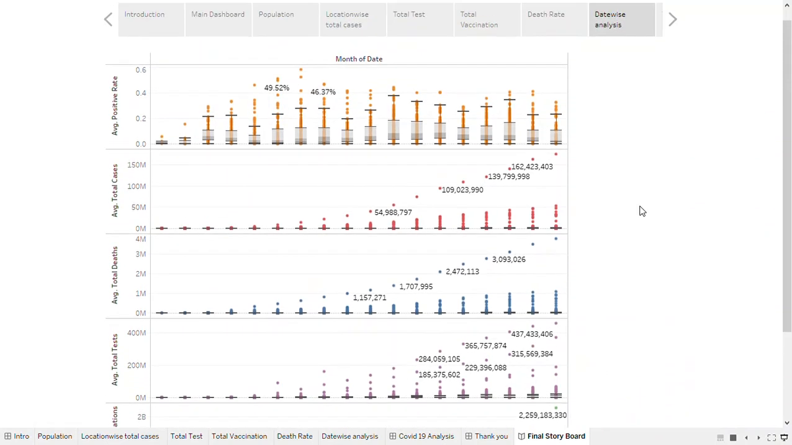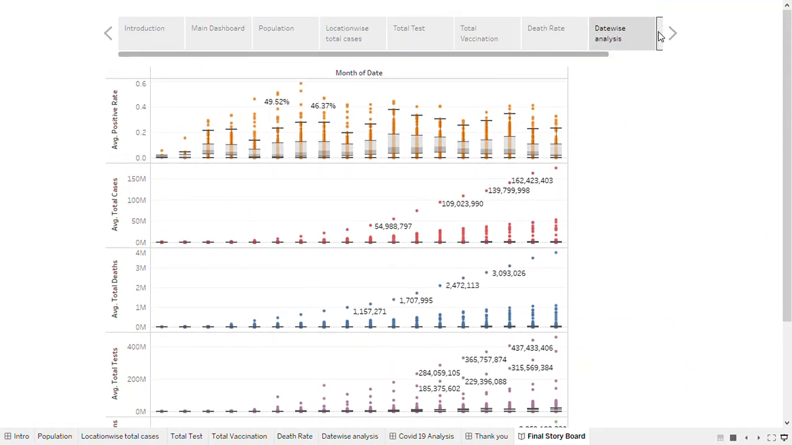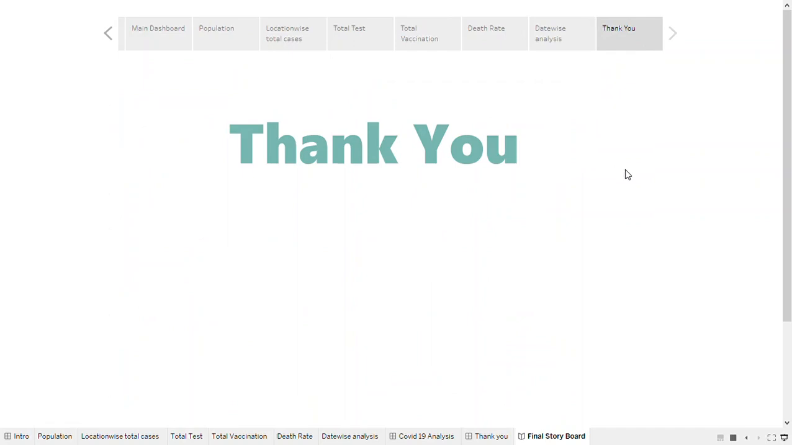This is all about task number 8 which I have carried out. I am uploading this task on Tableau Public, so anyone can access the whole dashboard through Tableau Public.